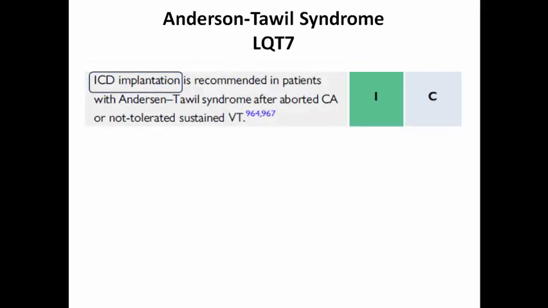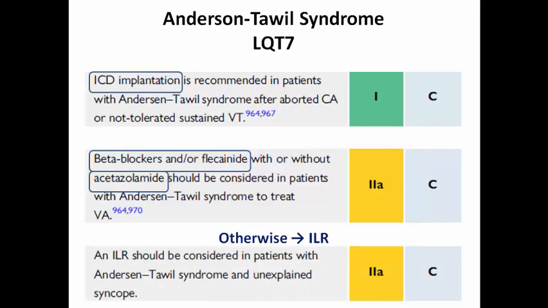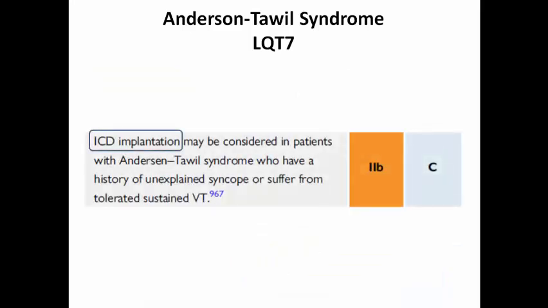ICD implantation is recommended in those patients after reported cardiac arrest or hemodynamically not tolerated sustained VT. Beta blockers and/or flecainide with or without acetazolamide should be considered in those patients to treat ventricular arrhythmia without history of cardiac arrest or not tolerated sustained VT. If those features are not present, we consider an implantable loop recorder for patients with unexplained syncope. And ICD may be considered in those with unexplained syncope or having hemodynamically tolerated sustained VT.